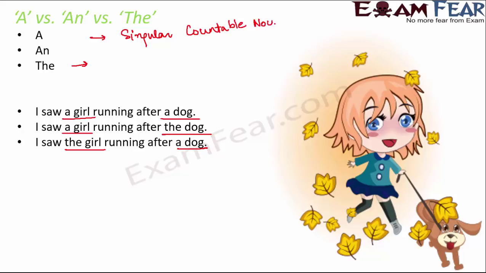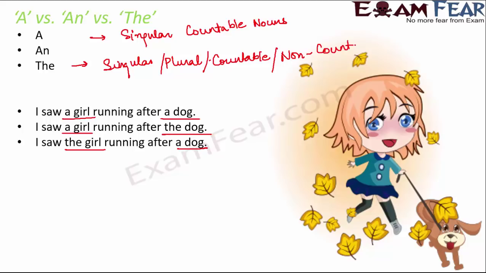So a and an are used before singular countable nouns, whereas the is used before singular as well as plural, countable as well as non-countable. So the is more like a specific thing. Whenever you are trying to tell something specific or definite, you use the.